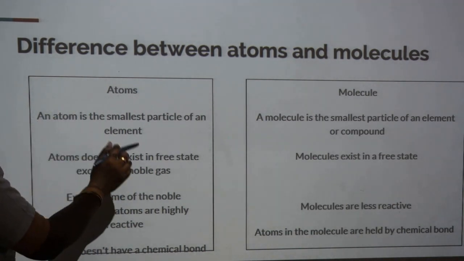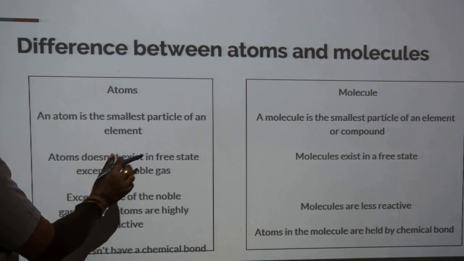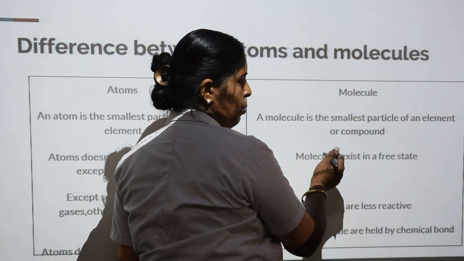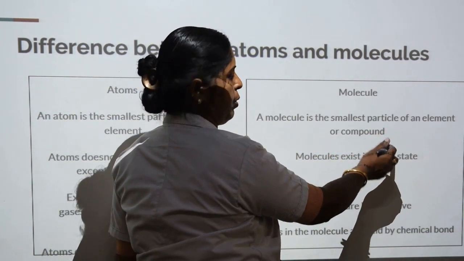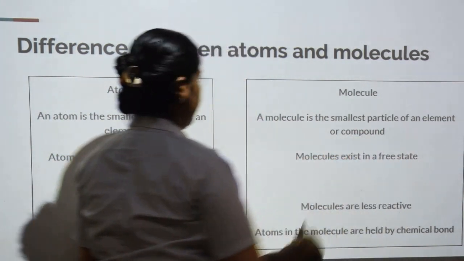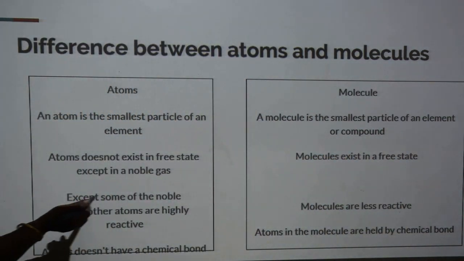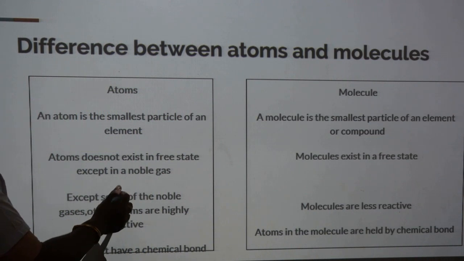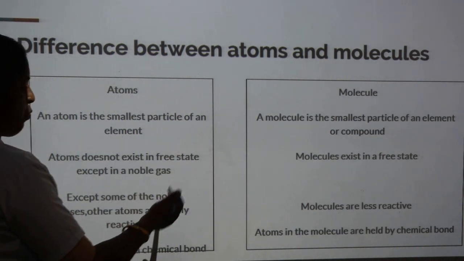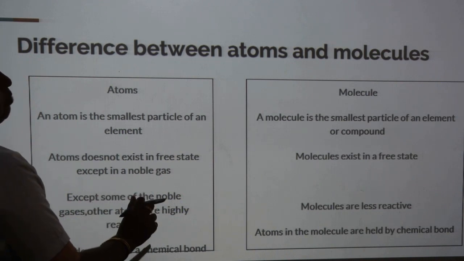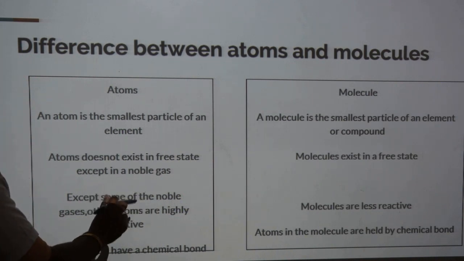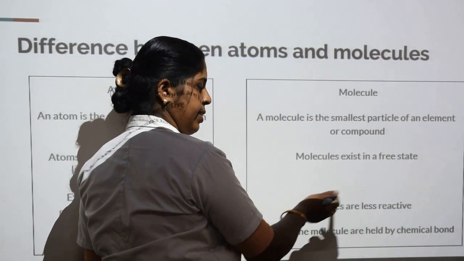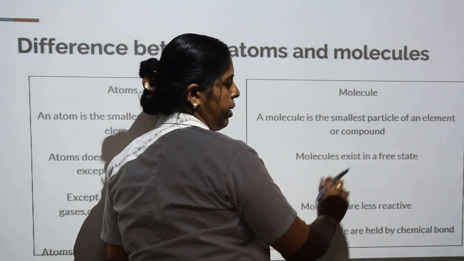Other atoms are reactive atoms. They do not exist in free state. Molecules exist in free state because molecule means atoms combined together to form molecules, so they can exist in a free state. Except some of the noble gases, other atoms are highly reactive because they combine with other atoms to form bonds and molecules. So atoms are highly reactive. Molecules are less reactive because their shells are completely filled.